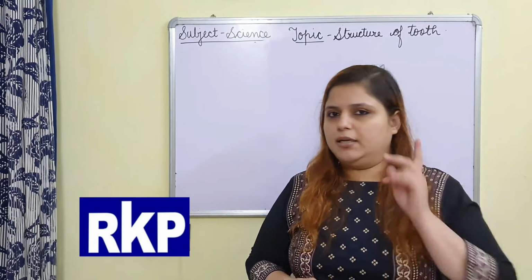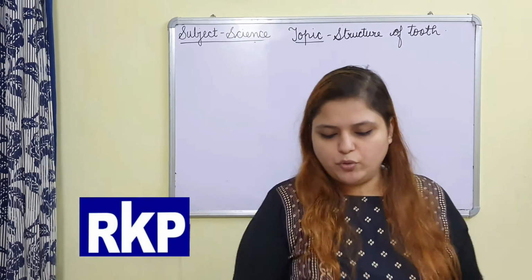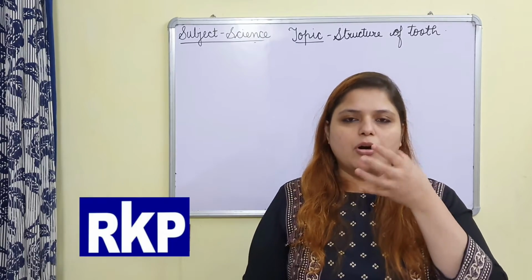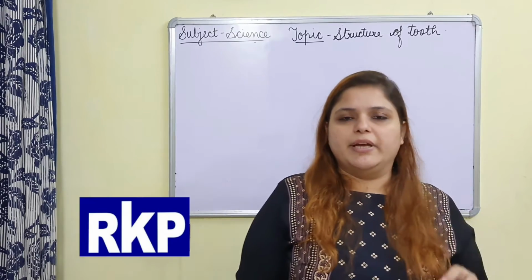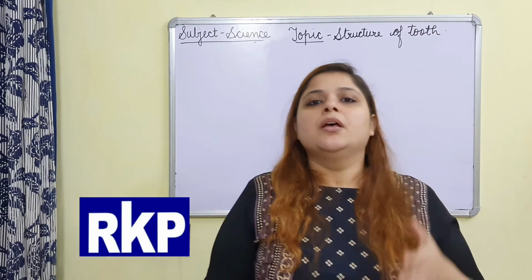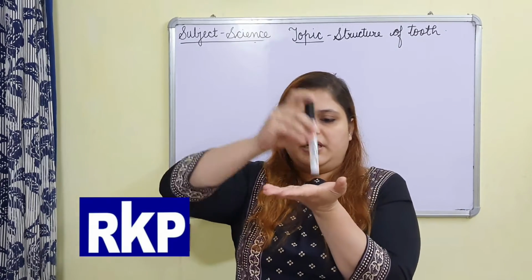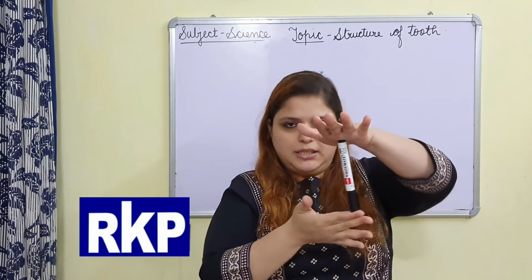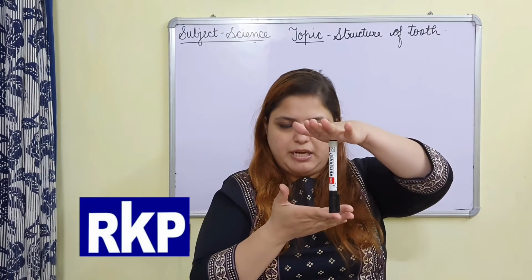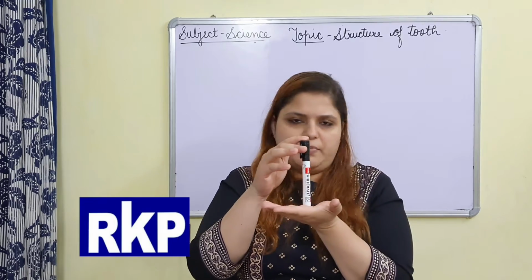Yes, but in the previous video I have told you that our jaws hold the teeth very hardly together. So if I say this is teeth and these are jaws, teeth are present like this. In upper jaw they are present like this, and in lower jaw they are present like this.